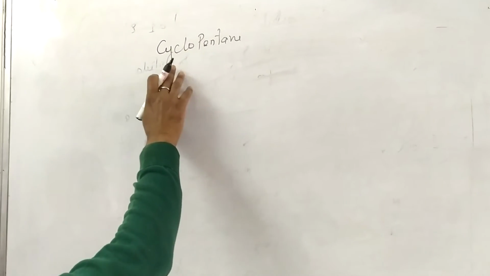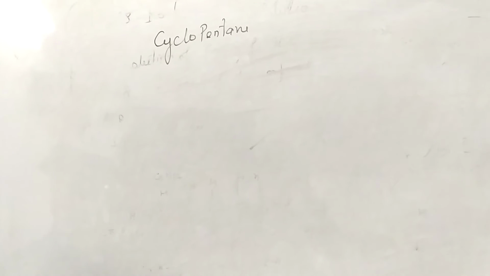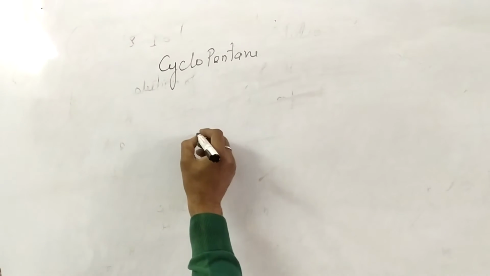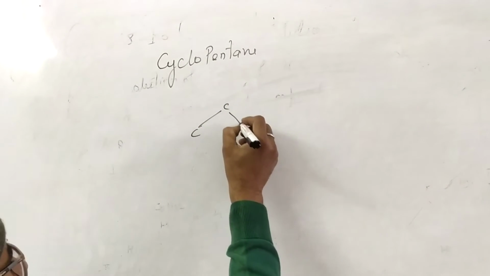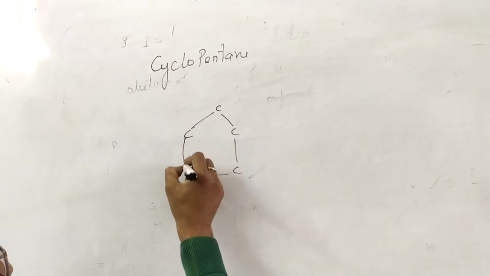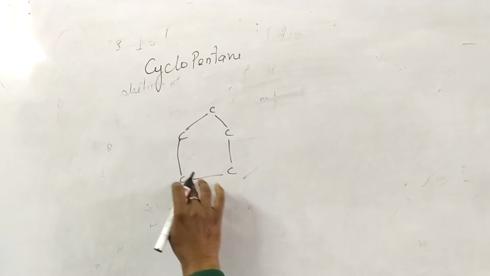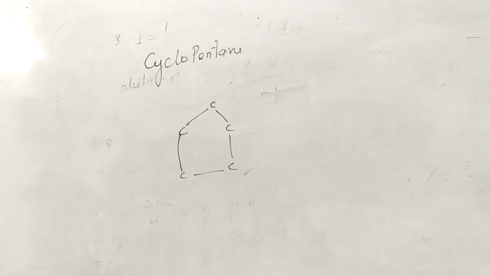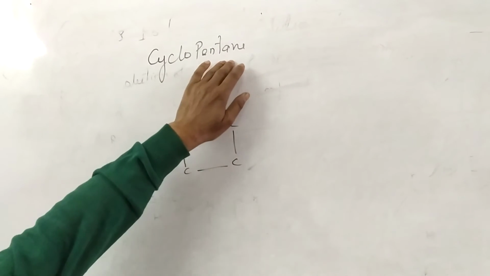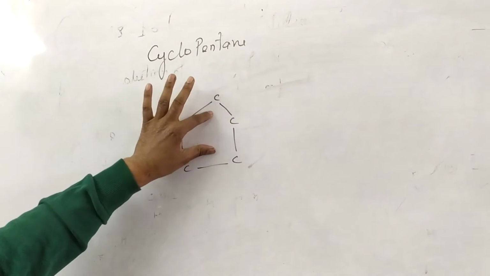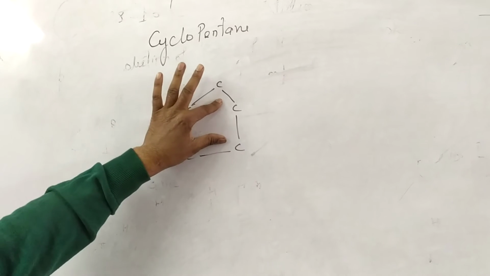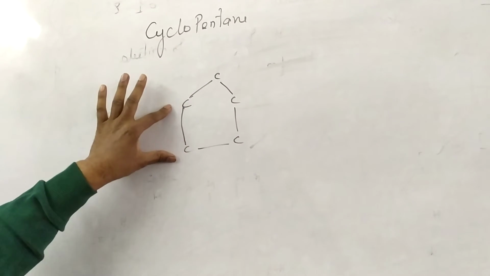As its name cyclopentane, pent means 5, meaning 5 carbons are in a cycle like this: 1, 2, 3, 4, 5. These 5 carbons are in a cycle. Therefore, it is called cyclopentane. The suffix is "ane", it means carbon and carbon are joined by single bonds. These carbons are linked with another carbon atom by single bond.